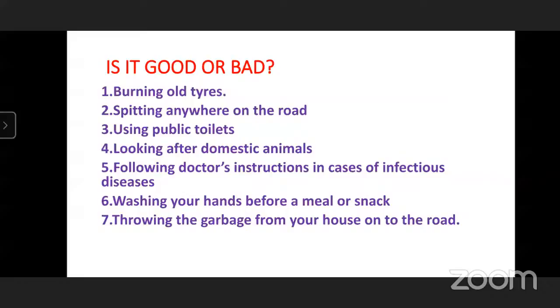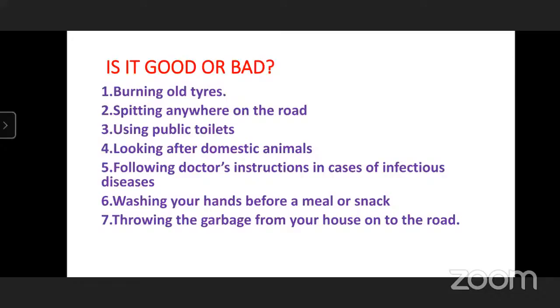Now tell me, is it good or bad? Burning old tires, is it good or bad for the environment? Bad. Yes. Why is it bad, beta? Can you tell me why burning old tires is bad?